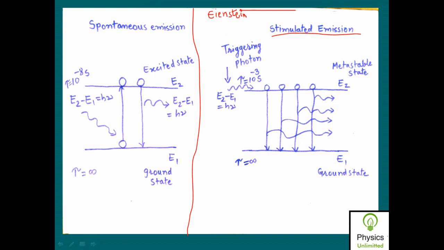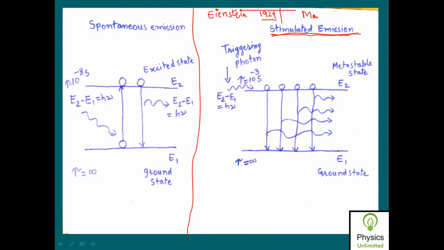Now why do we call Einstein great? Because he proposed this stimulated emission of radiation in roughly the year 1924. He proposed that this type of emission is also possible, and the first practical laser, developed using this concept of stimulated emission of radiation, was built by a scientist whose name was Maiman.